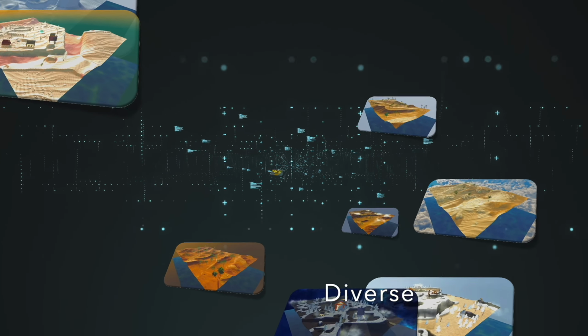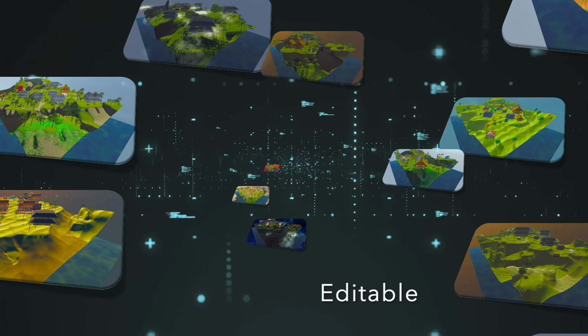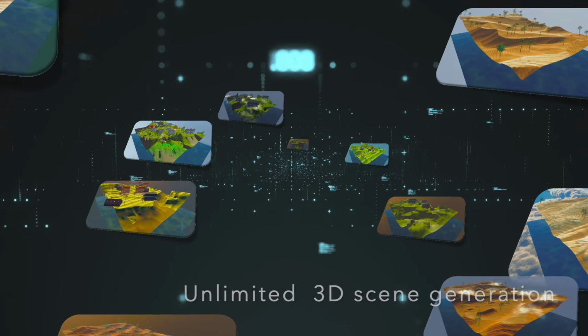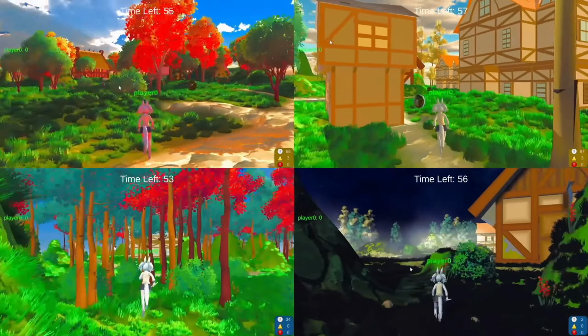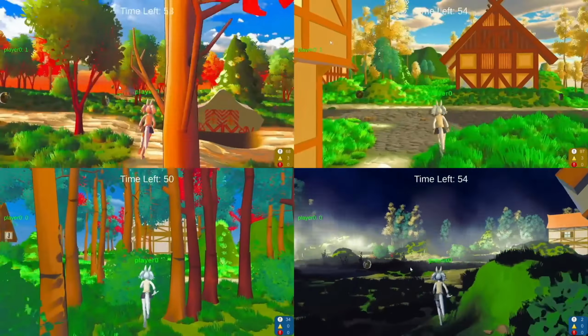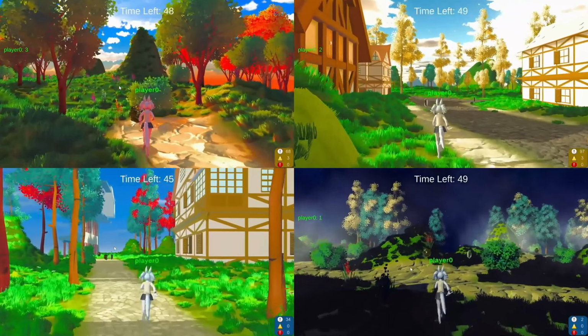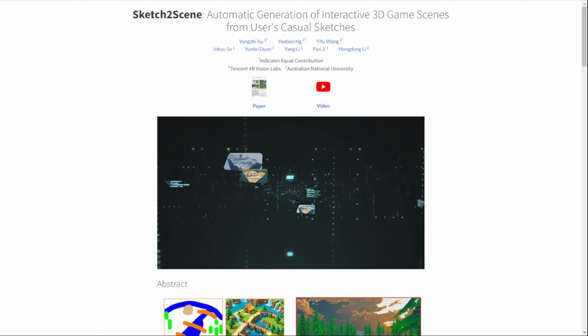And the last one, this is exciting for me. Sketch to 3D. Imagine sketching a quick doodle of a game world, and boom, it transforms into a fully realized 3D environment you can explore. Sounds like magic, right? Well, that's exactly what researchers at Tencent and the Australian National University have achieved with their new Sketch2Scene model. Now let's get into the nitty-gritty of how Sketch2Scene works.